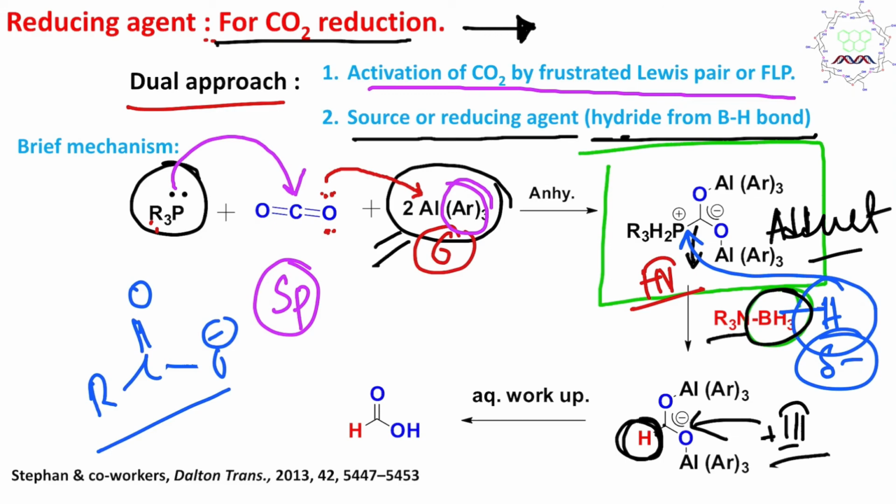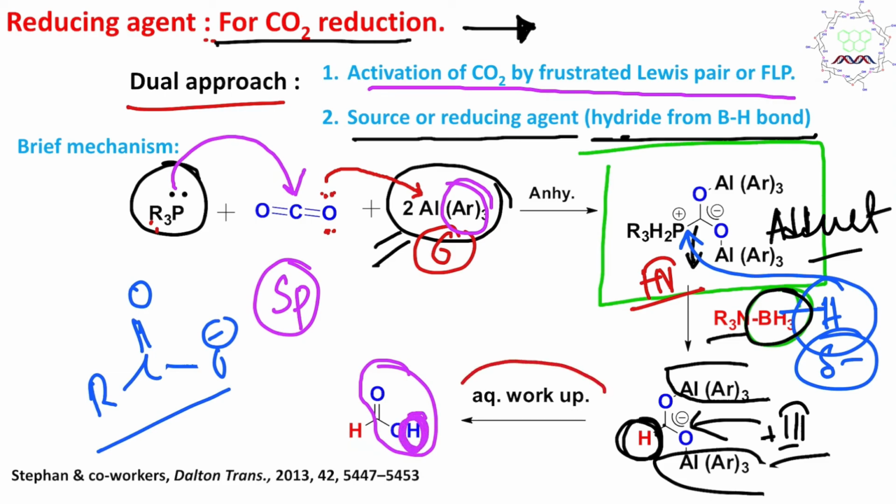So if you do the workup, then this aluminium part will leave from both sides and ultimately it will produce this. And if I am asked where this hydrogen in the OH came from, obviously from aqueous workup or from water, but again I am telling you the hydrogen attached to carbon came from boron.